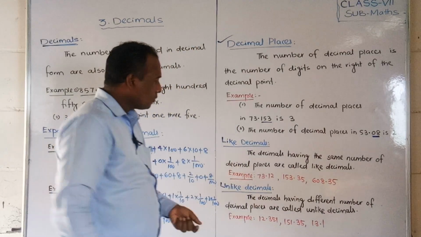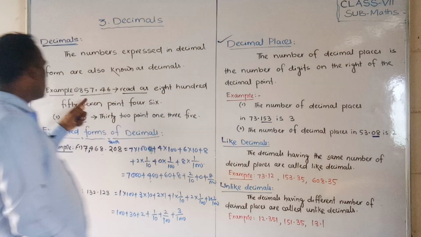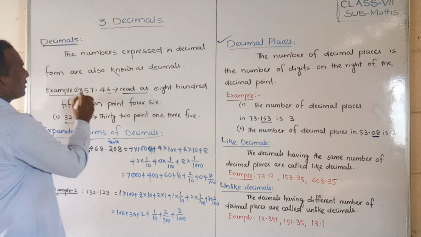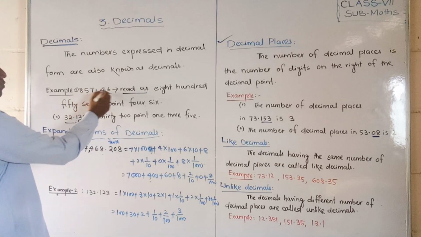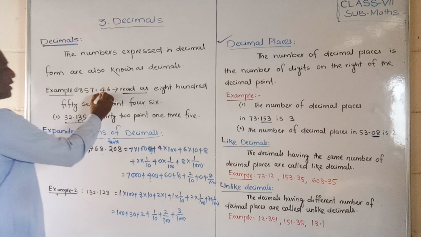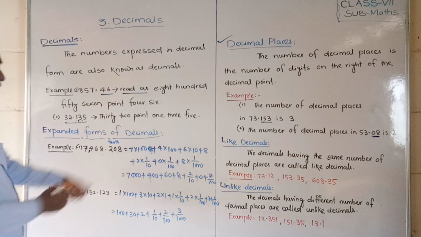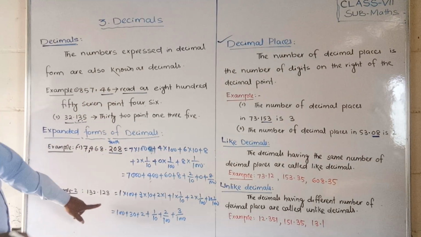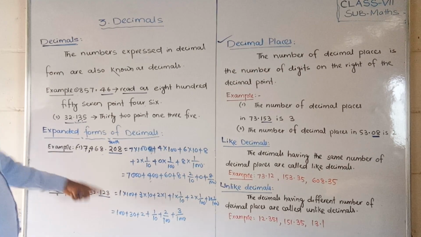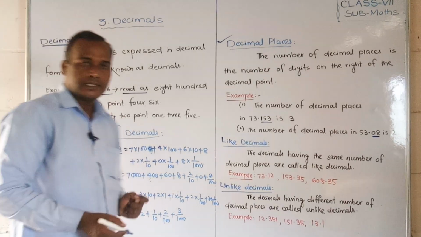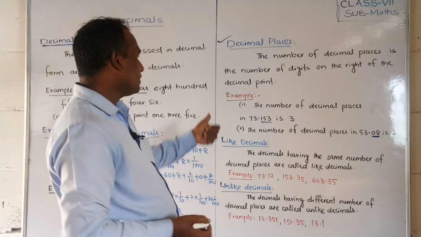Okay. So now I will ask you students here, what is the decimal places? 557.46. How many decimal places? Now here 2 is there. If I ask here, this is 3 there. Here how many are there? Here also 3 there. So these are called decimal places. Did you understand? So now we will discuss about that.